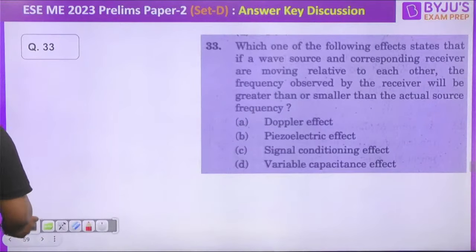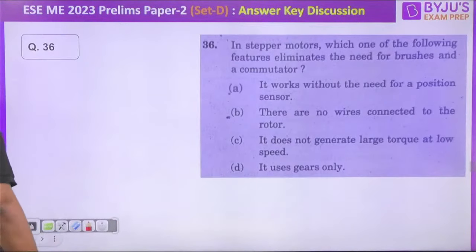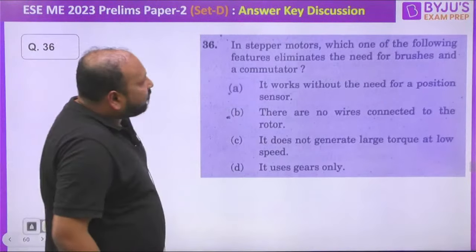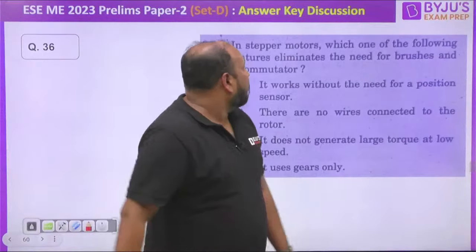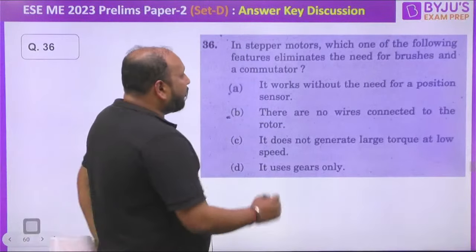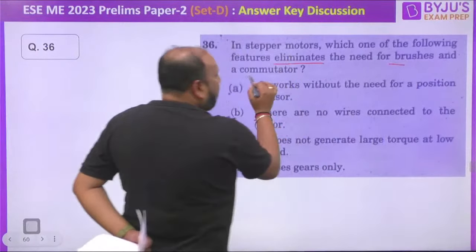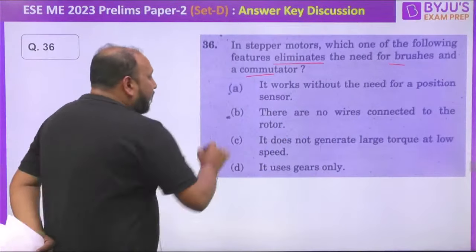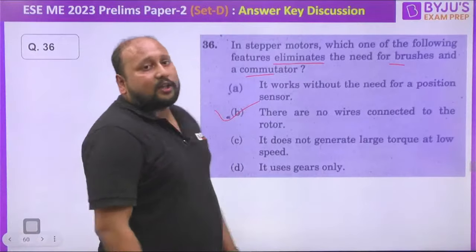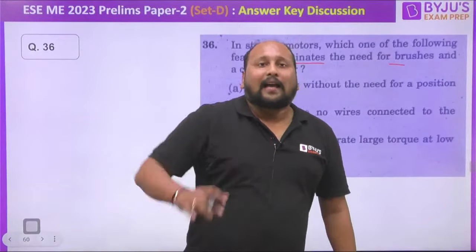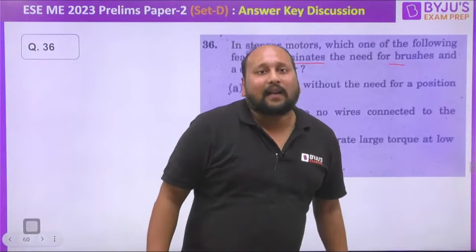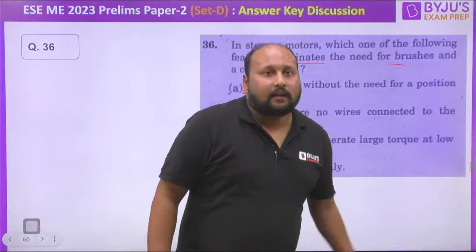Let's go to the next question. Question number 36. In stepper motors, which of the following features eliminate the need for brushes and commutator? If you read carefully, it eliminates the need for brushes and commutator. So definitely we can say option B, because there are no wires being connected to the rotor, and that is the reason we are eliminating these brushes and commutator. So option B is the correct answer to this question.